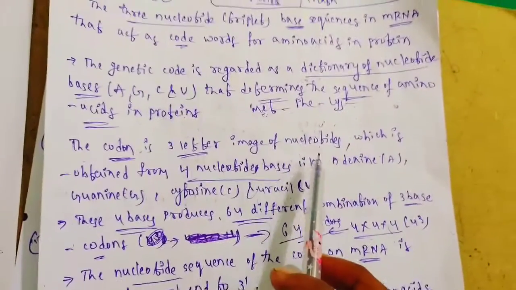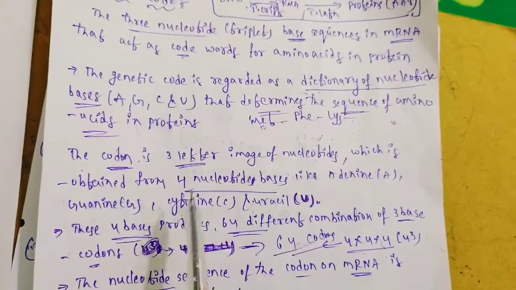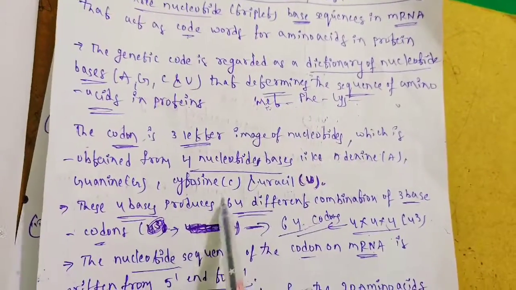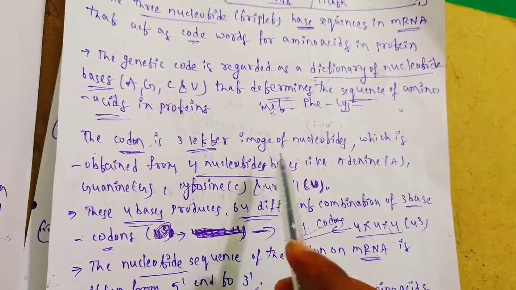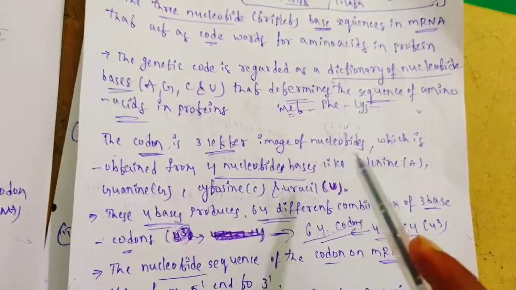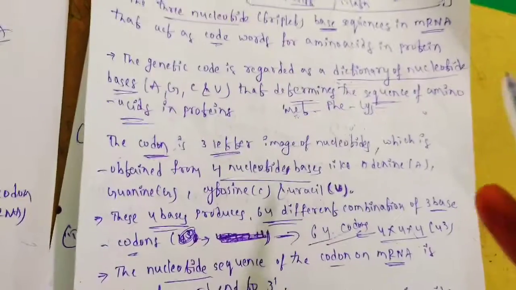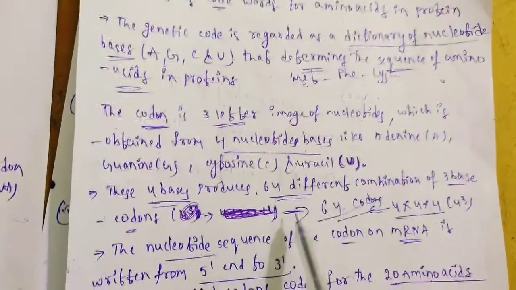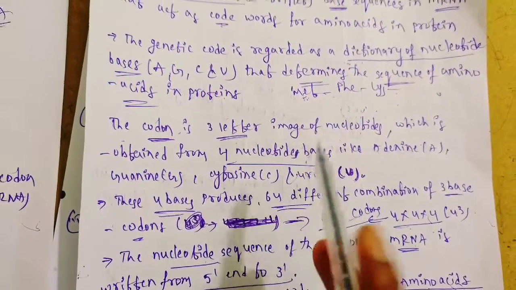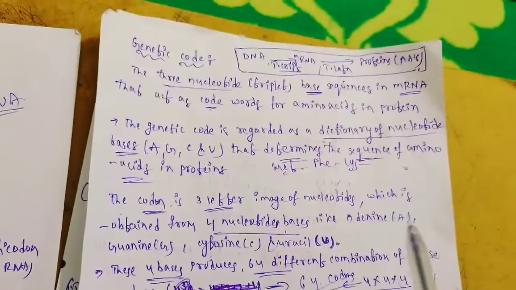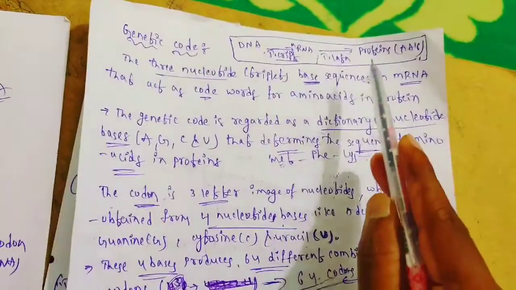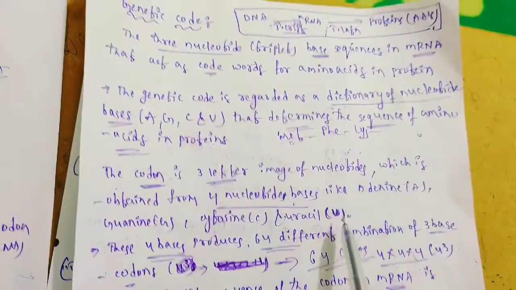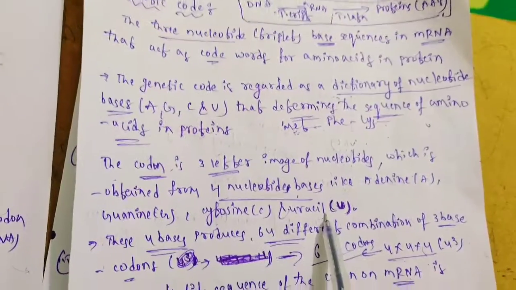The codon is a three-letter code word of nucleotides, obtained from four nucleotide bases: adenine, guanine, cytosine, uracil. This codon, the three-letter code word, is obtained from these four nucleotide bases only. Here I should not consider thymine because we are taking RNA. Synthesis of proteins comes from RNA, and RNA should not consist of thymine. That's why in place of thymine, we consider uracil.